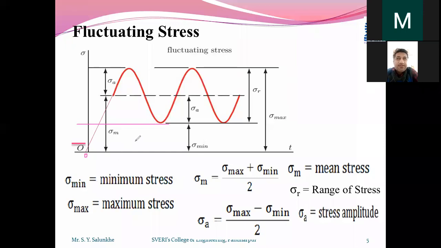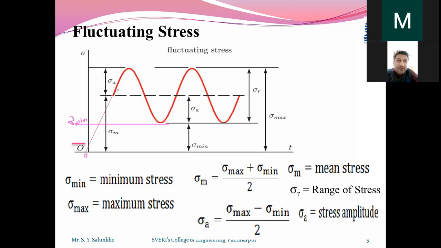That is called the minimum stress, because this value of sigma, the stress, is the minimum in case of our application. Below this value, the stress does not decrease or reduce.